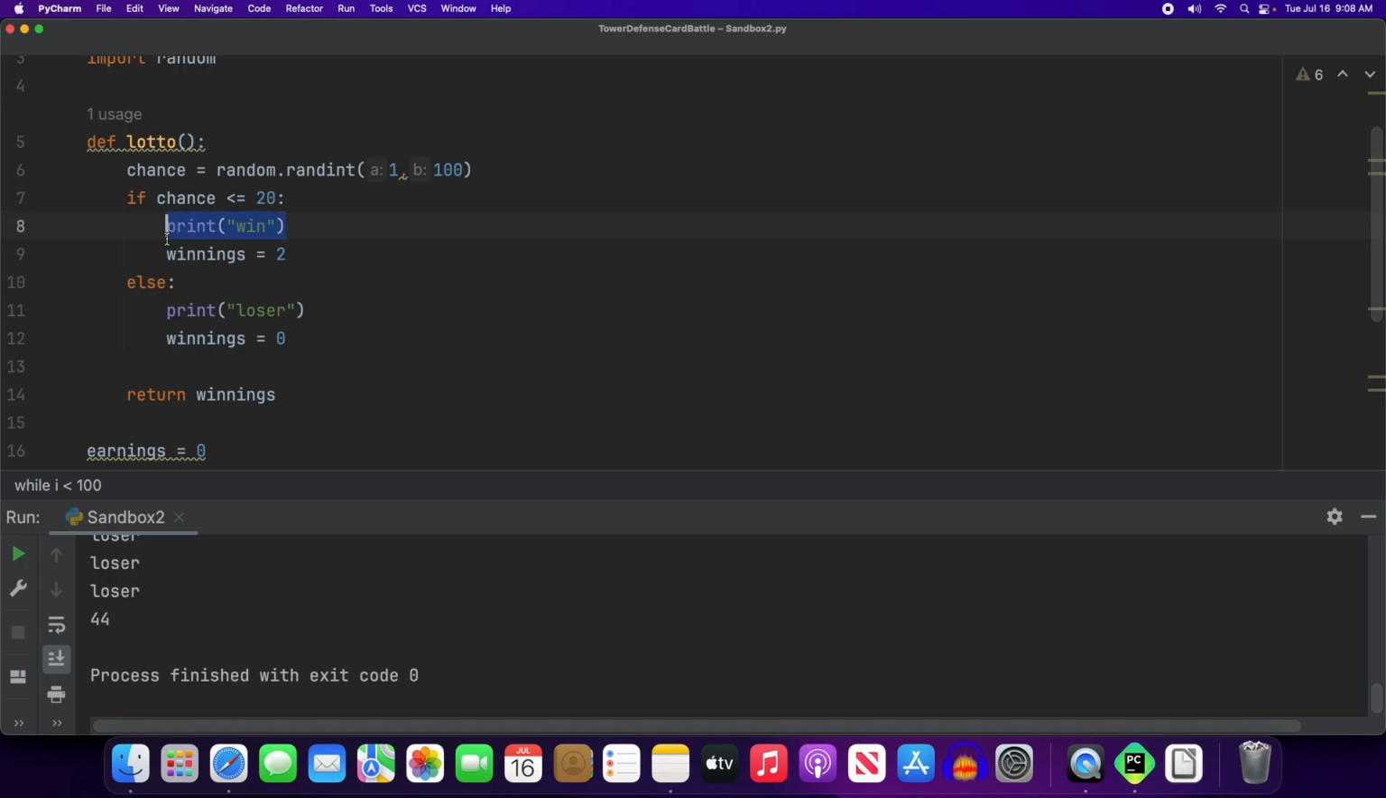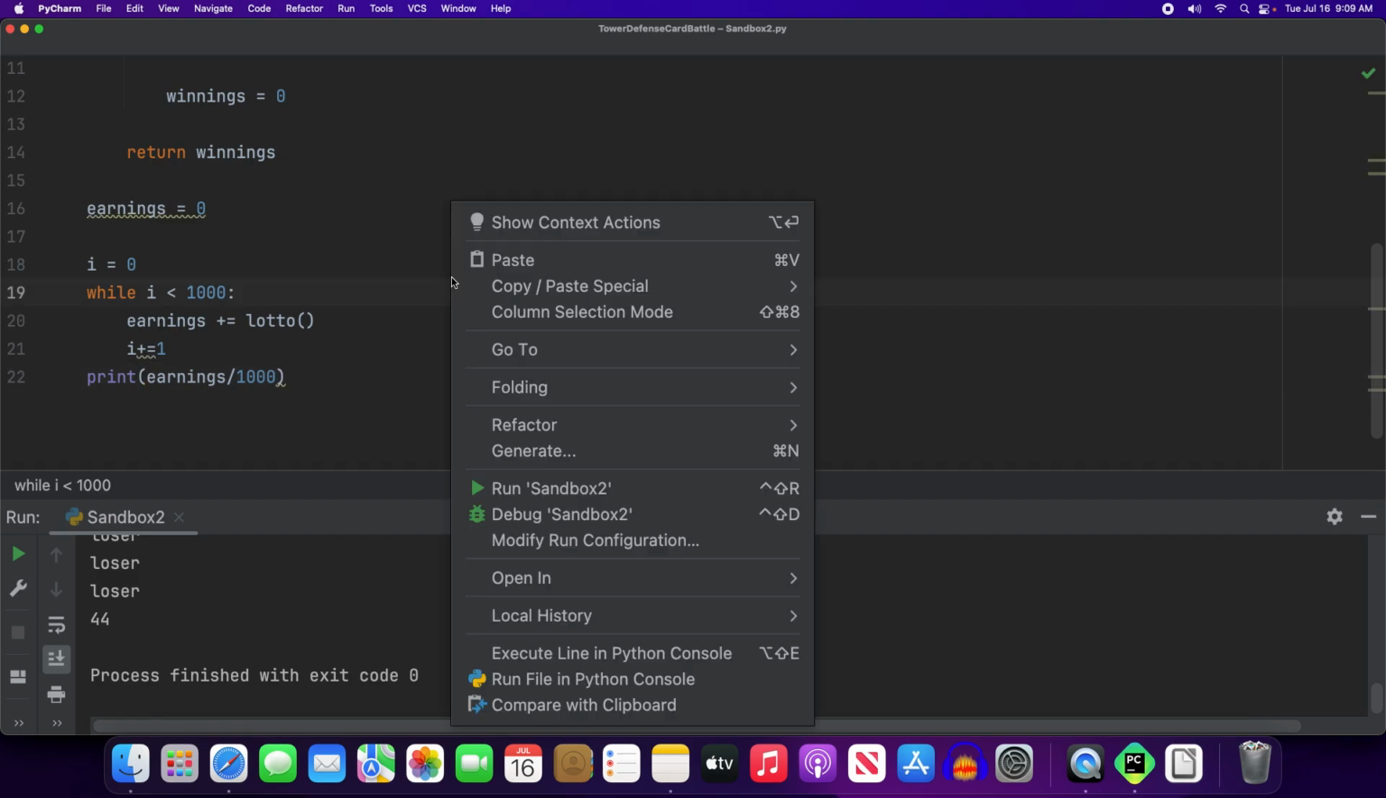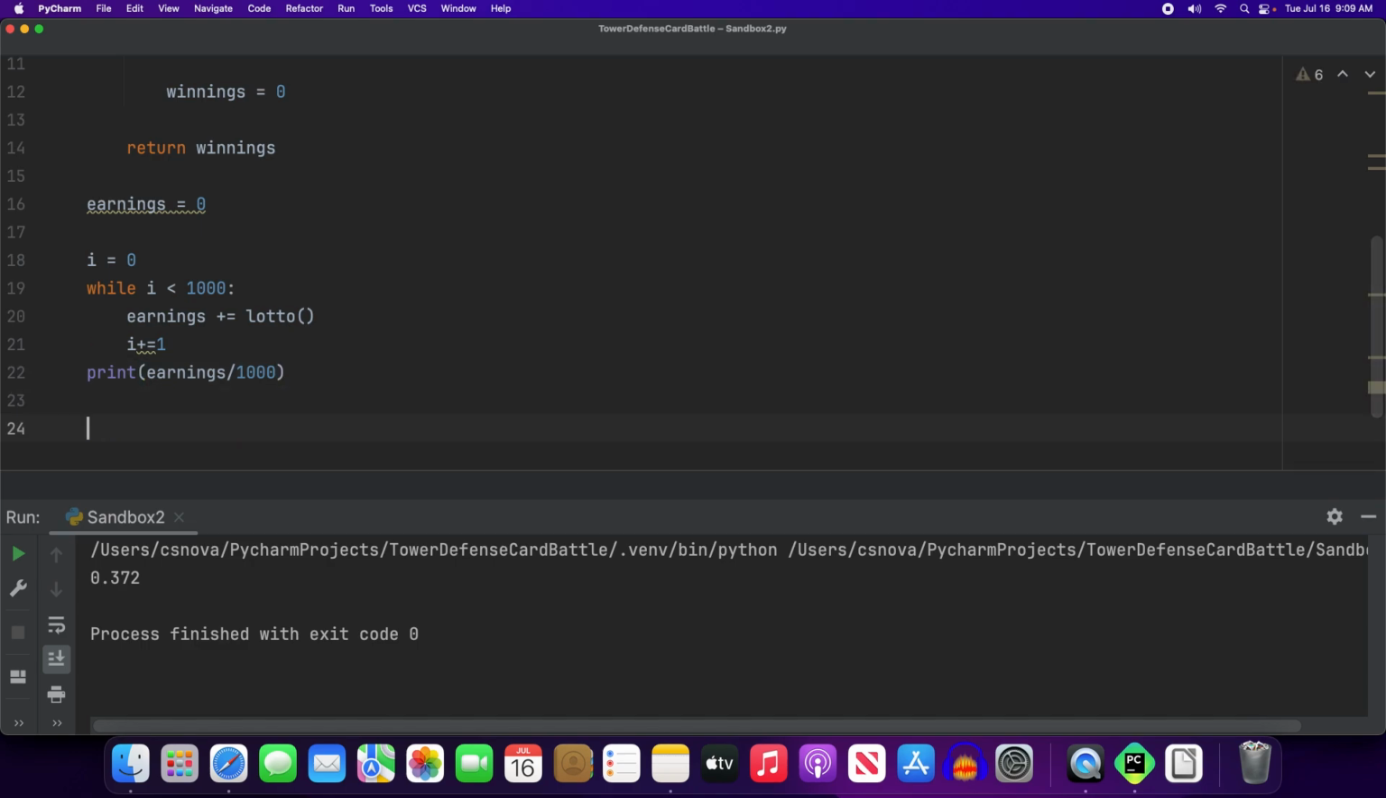Now I'm going to remove the print statement so I don't overload my output. And instead of doing 100, let's do 1,000. And when we're done, let's divide the earnings by the number of trials that we ran. 0.372. So it should be about 0.4. And let's see the math on that. We'll run it a few more times when we're done, but let's come up with why it should be what it is.